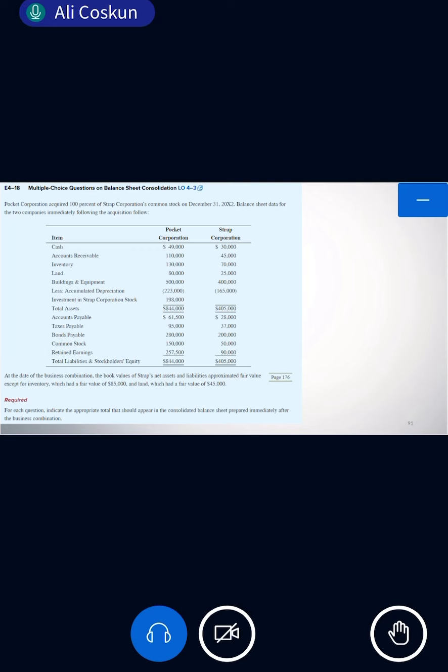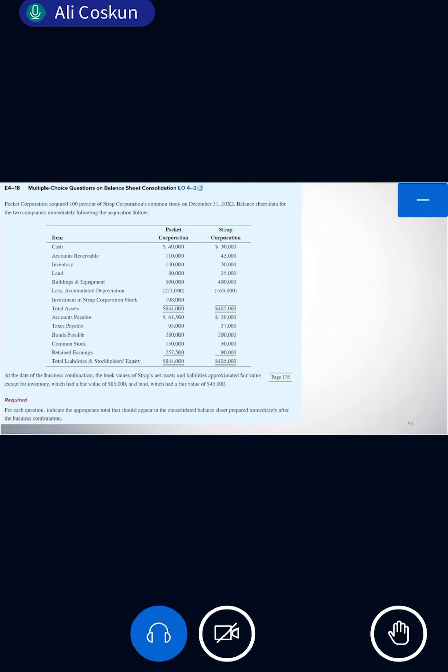So what about the excess value? Again, I'm repeating, the excess value of inventory. Normally 70 is the book value, right? How do I get the excess value? To calculate this excess value, I need the fair value, and I compare it with the book value.